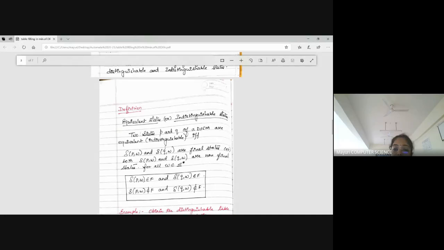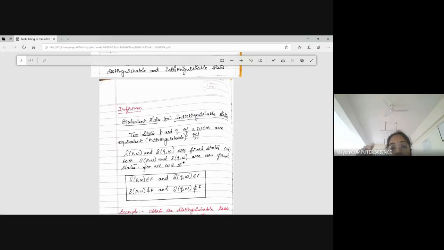If any two states you are comparing are both final states, then they are equivalent. If both are not final states, then also they are equivalent.